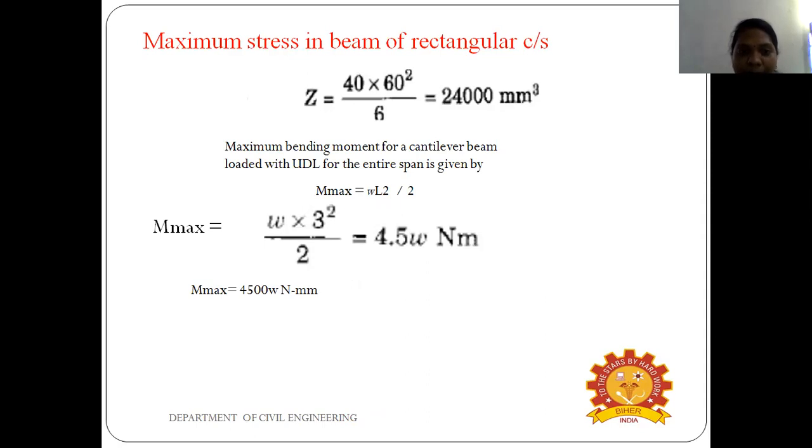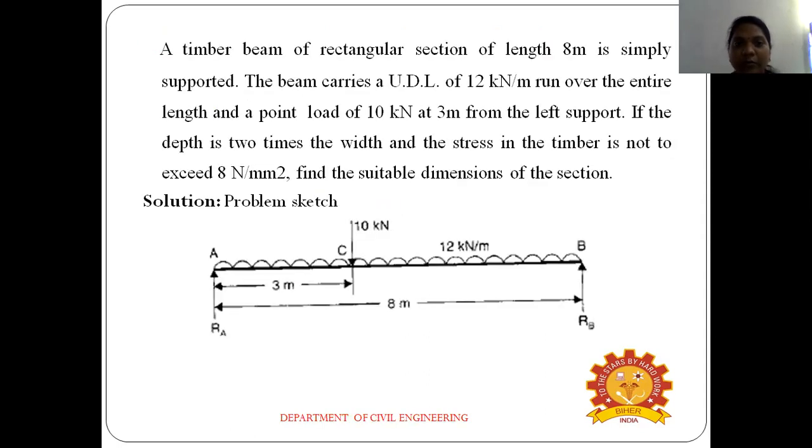Okay, the next problem: a timber beam of rectangular section, length 8 meters, is simply supported. The beam carries a uniformly distributed load of 12 kilonewton per meter run over the entire length and a point load of 10 kilonewton at 3 meters from the left support. If the depth is 2 times the width and the stress in the timber is not to exceed 8 Newton per mm squared, find the suitable dimensions for the section.